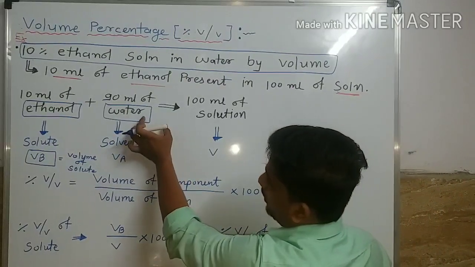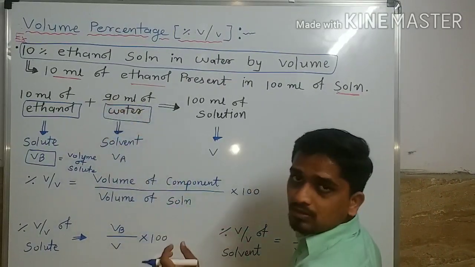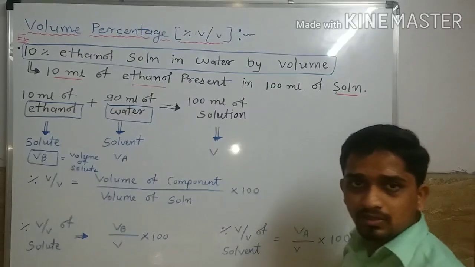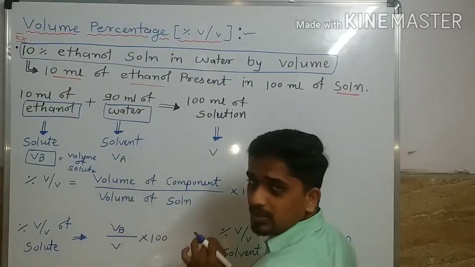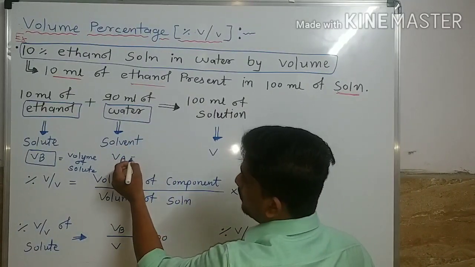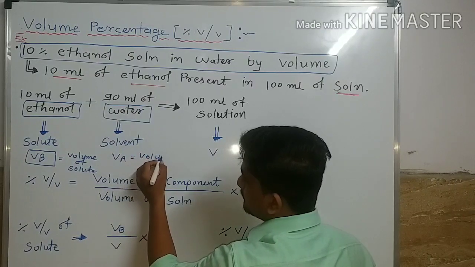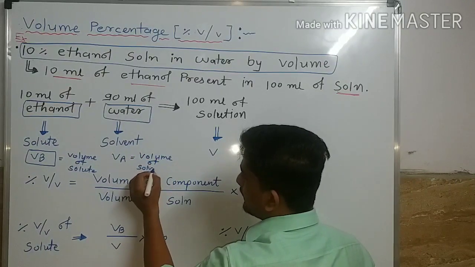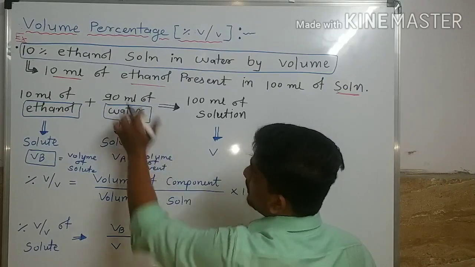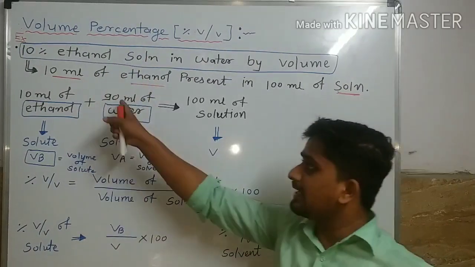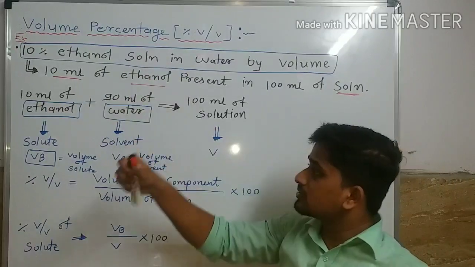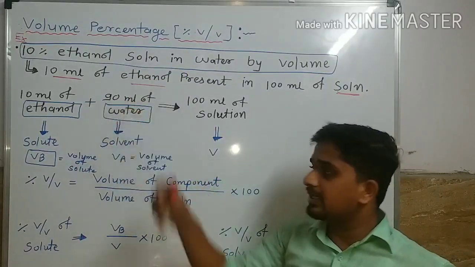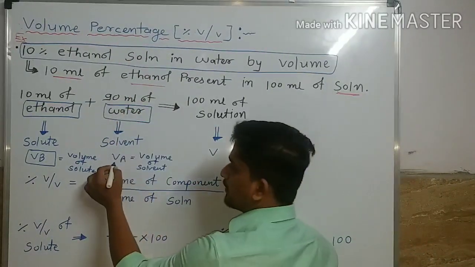So now water is 90 ml, water is our solvent. So the volume of solvent in this solution is 90 ml. In this solution, the volume of solvent is 90 ml, and we are going to represent it by